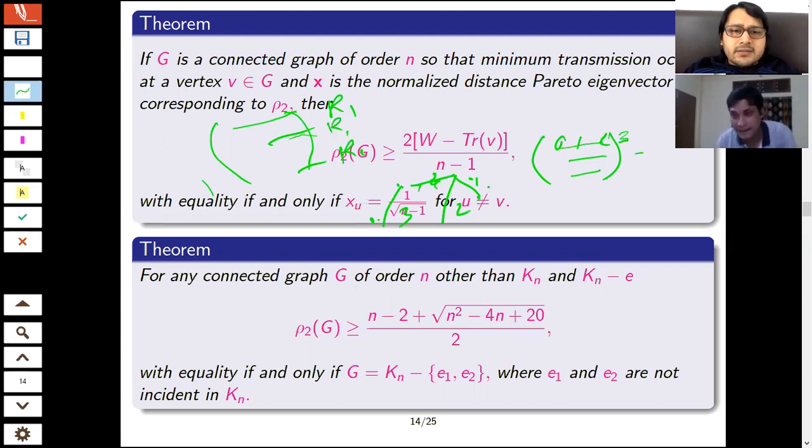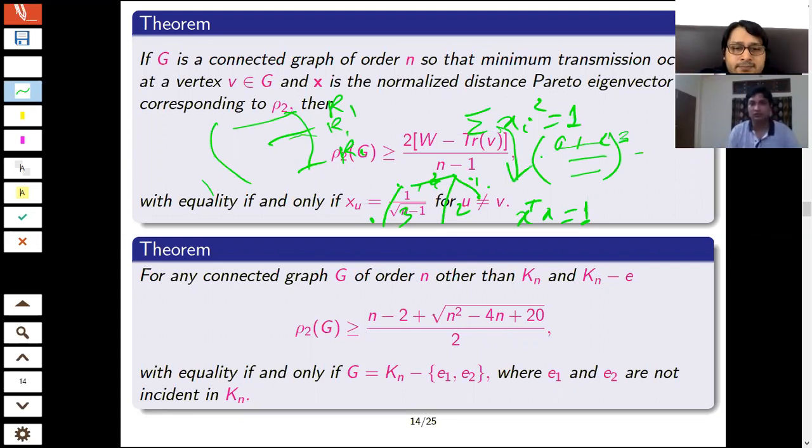And is it clear what the normalized distance Pareto eigenvector is? Normalized means if I consider its norm, that is x transpose x, it is 1. If x is a vector, the sum of the squares of the components is 1, then it is a normalized distance Pareto eigenvector. Is it clear? Hello? Yes, thank you. Okay.